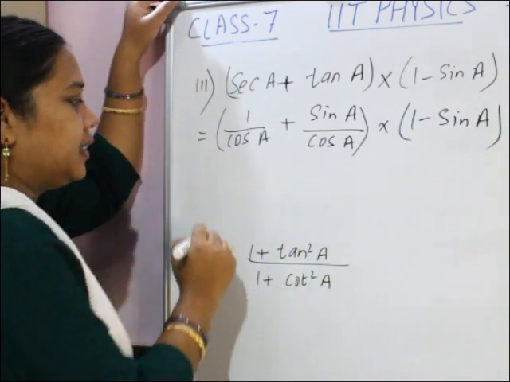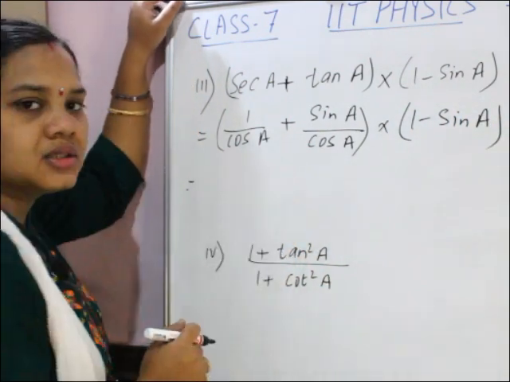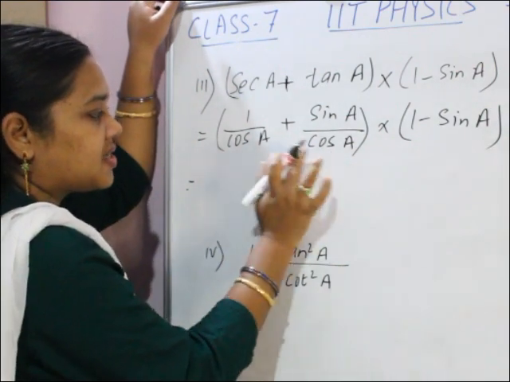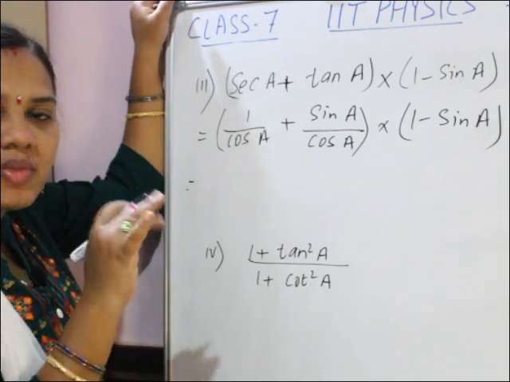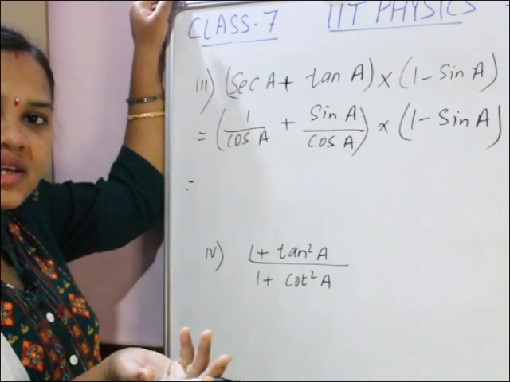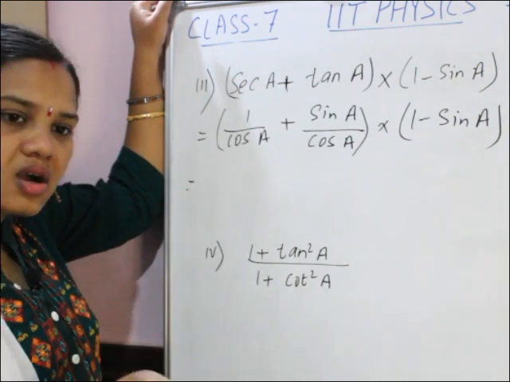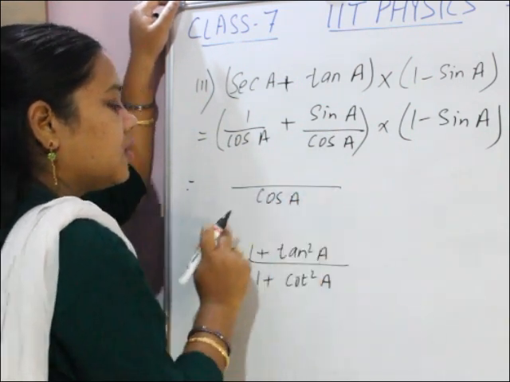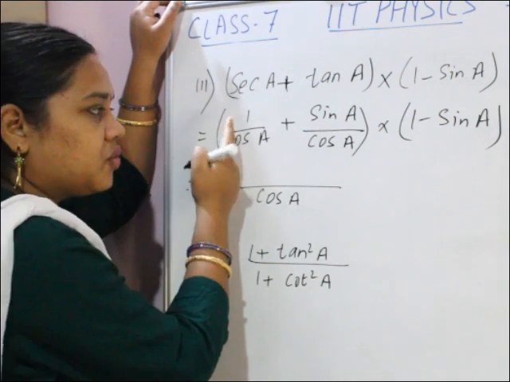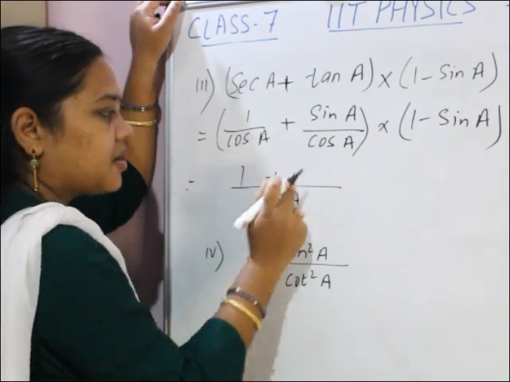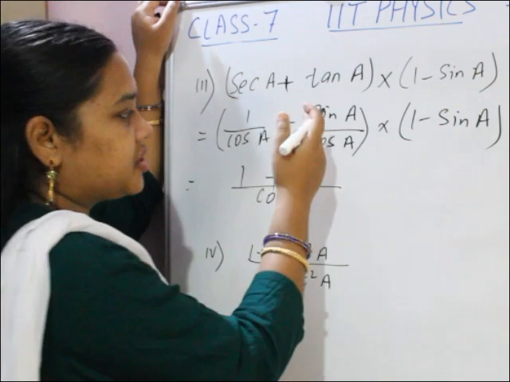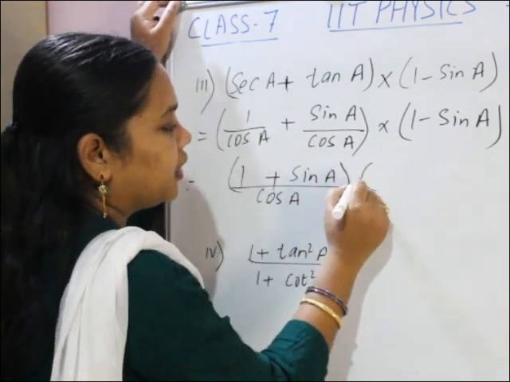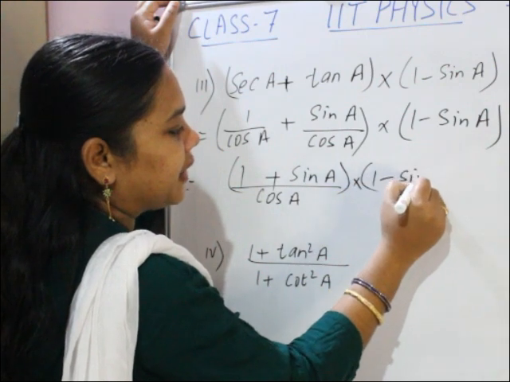Okay, now here what we will do, think it. We have to take LCM of cos a and cos a, cos a. 1 by cos a plus sin a by cos a, into 1 minus sin a.